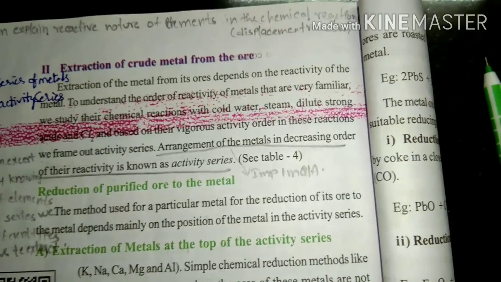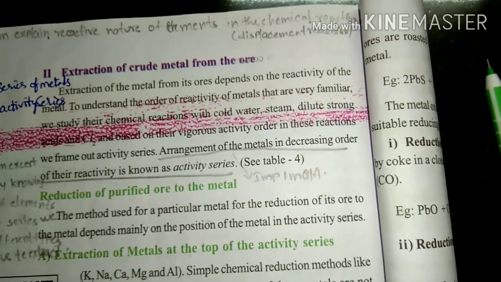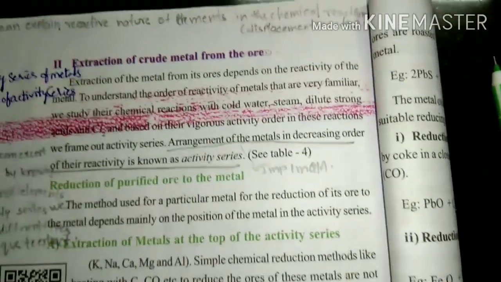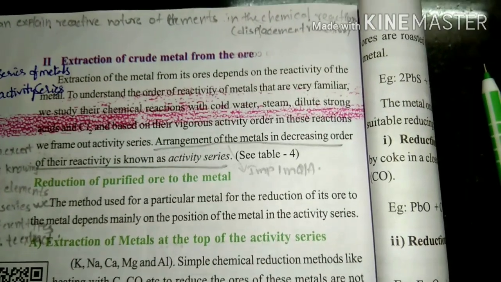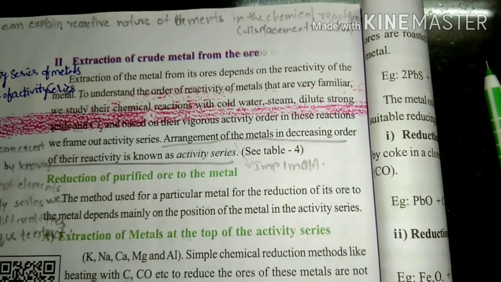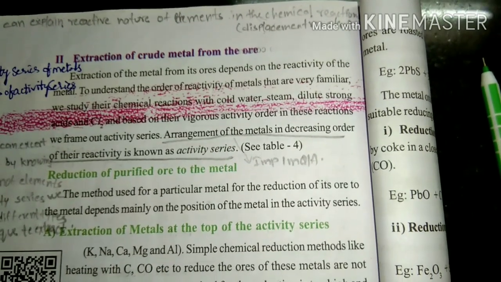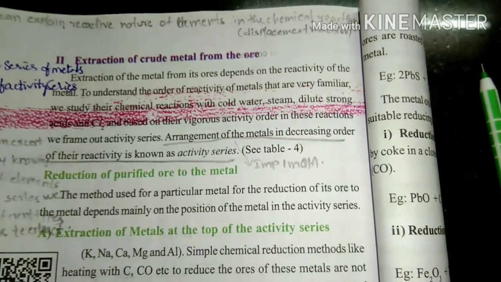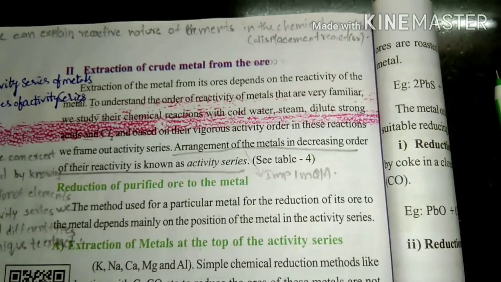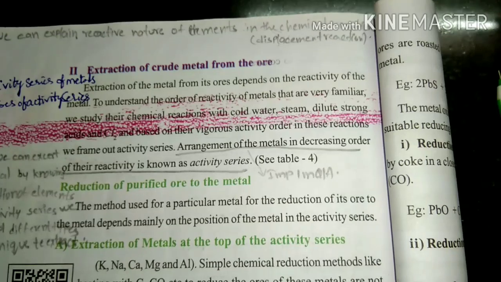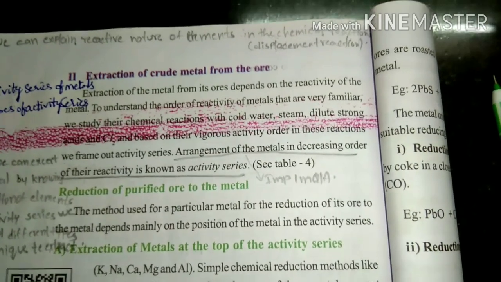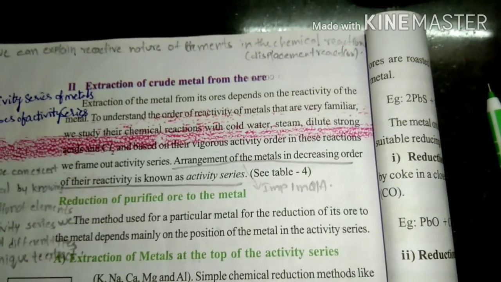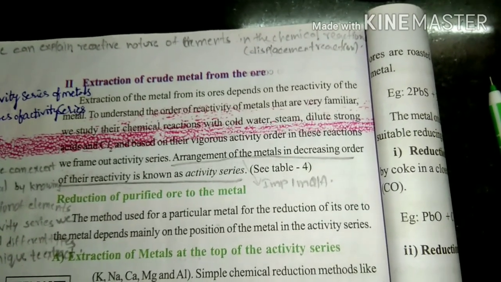First of all, let us discuss what is the meaning of activity series. It is the arrangement of the metals in the decreasing order of their reactivity. What does it mean? Different kinds of metals have different reactive natures. Some of the metals are very vigorous in reactivity. Some of the metals are moderately reactive. Some of the metals are non-reactive.